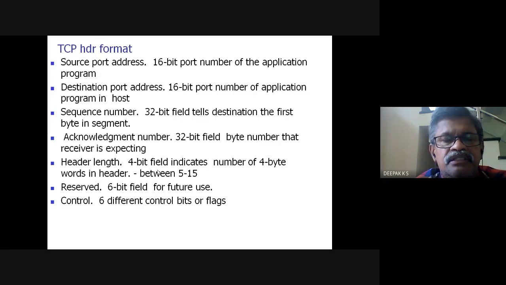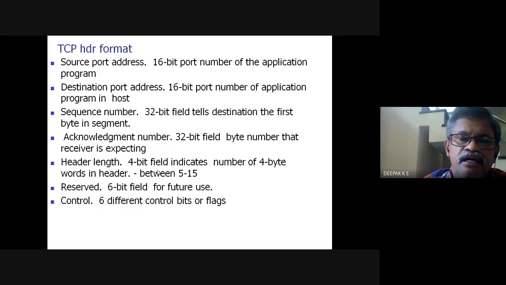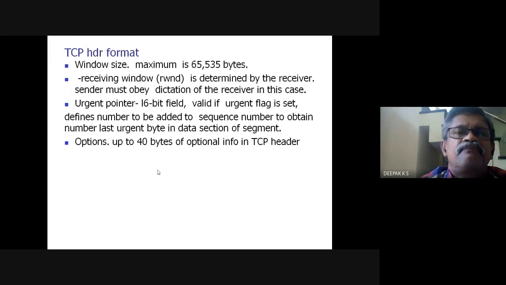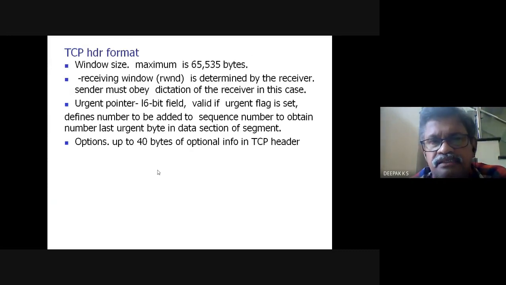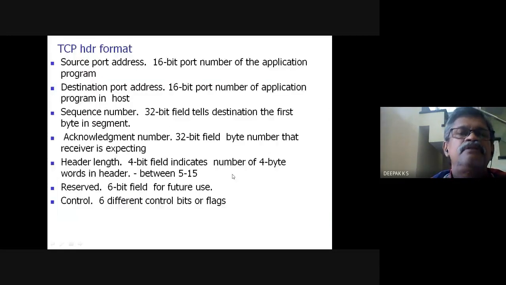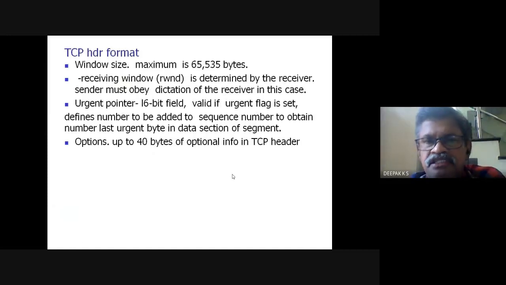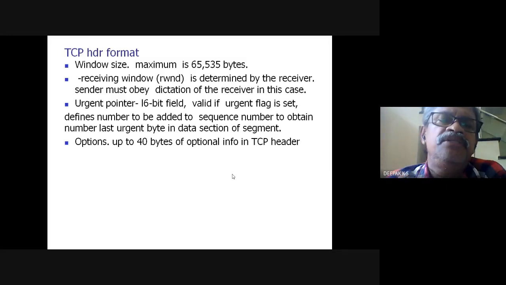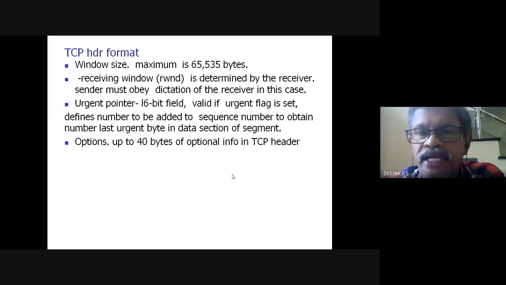Reserved is 6 bits, and that is for future use, and there are 6 bits for flags. Now the window size is this one. Maximum is 65535 bytes. The receive window, with the terminology RWND, is determined by the receiver. The sender must obey the dictation of the receiver in this case. The receive window is for flow control.